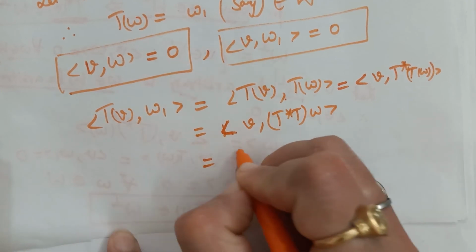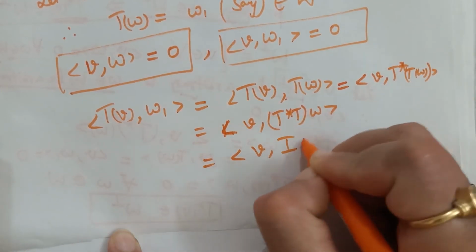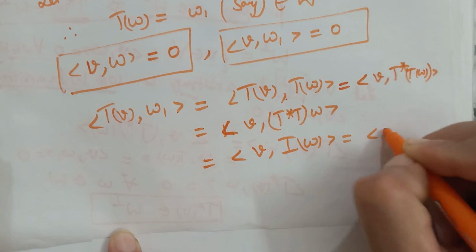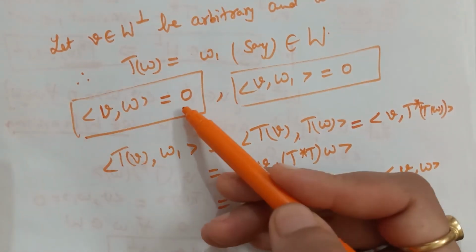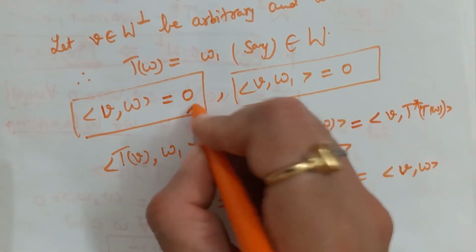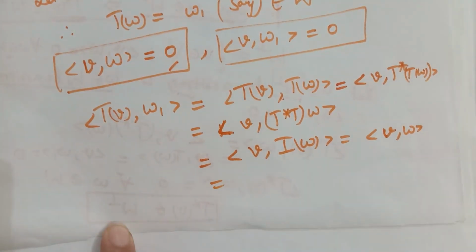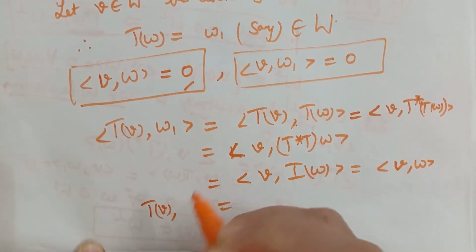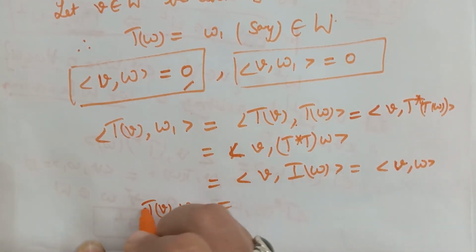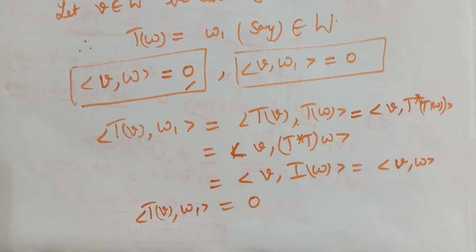So this is equal to the inner product of v with I of w, that is the inner product of v with w, but the inner product of v with w is equal to 0. So that means this inner product of the image of v under T with w1 is equal to 0.